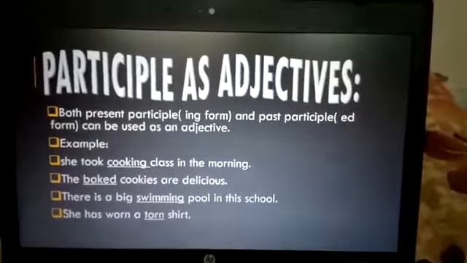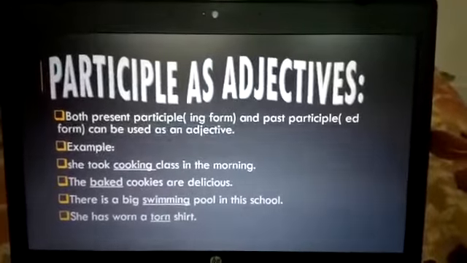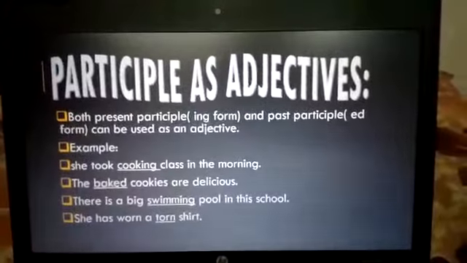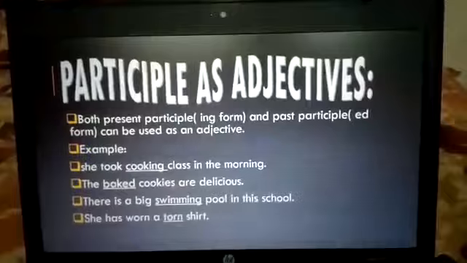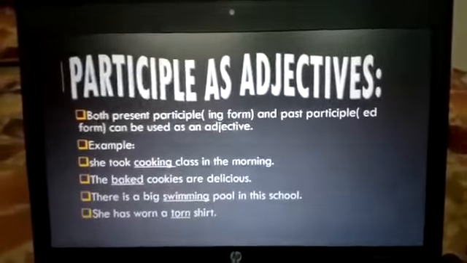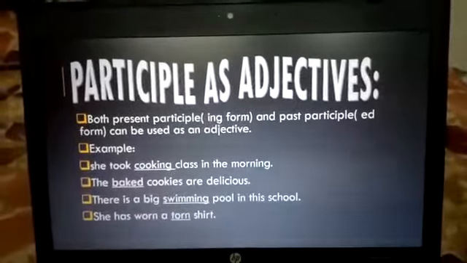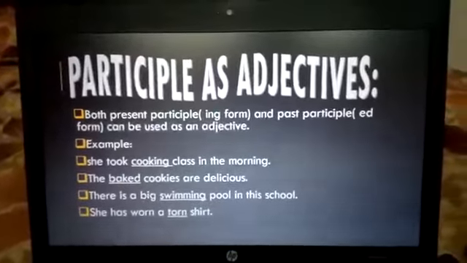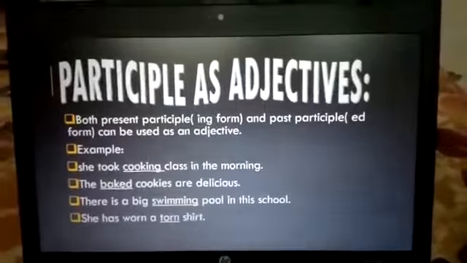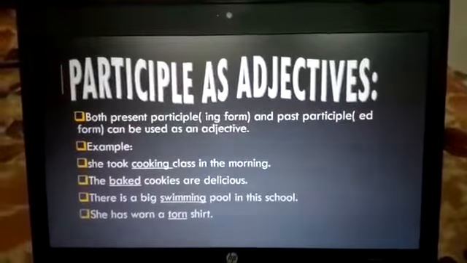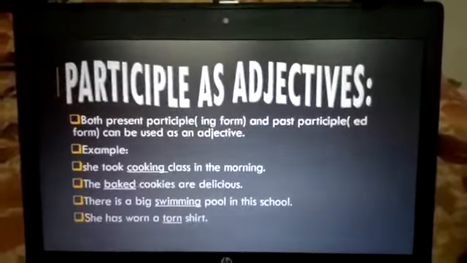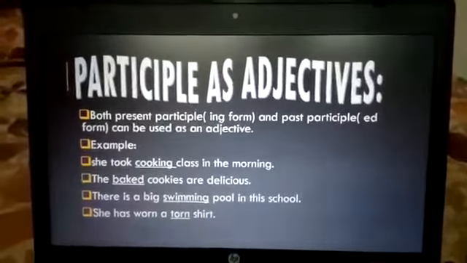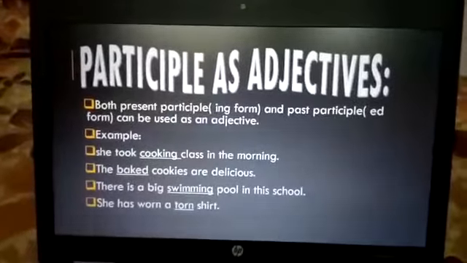Then we have participle as an adjective. Present and past types are discussed. Now how can we use a participle as an adjective? Both the present participle with the ing form and the past participle with the ed form can be used as an adjective. What is an adjective, students? An adjective is a part of speech which is used for giving quality to a noun or pronoun. What are the examples of participle as an adjective?